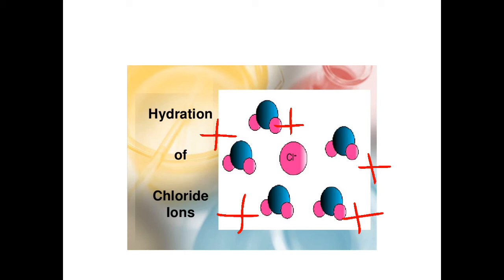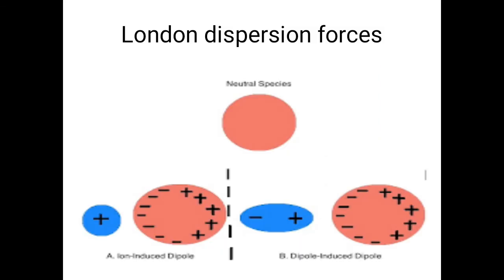So today we are going to discuss one more kind of force, called London dispersion forces. Now what are London dispersion forces? These forces are weaker than the dipole-dipole interactions.